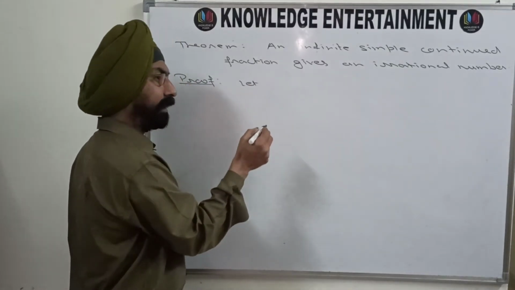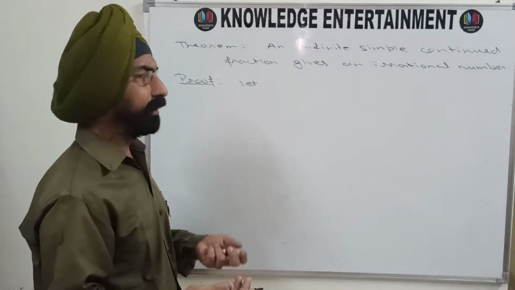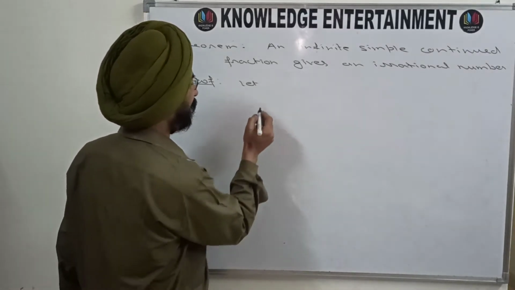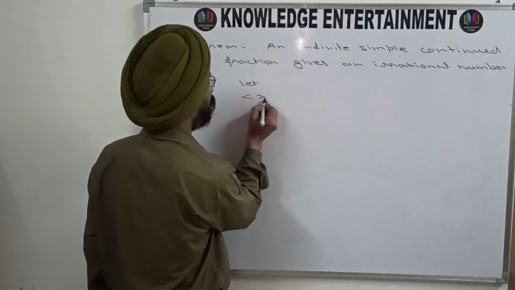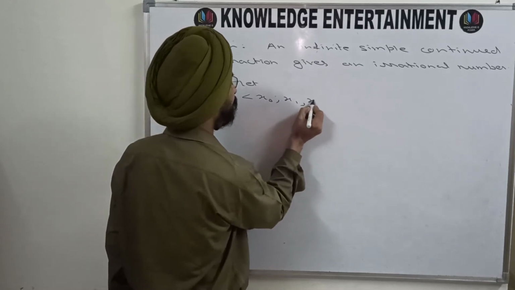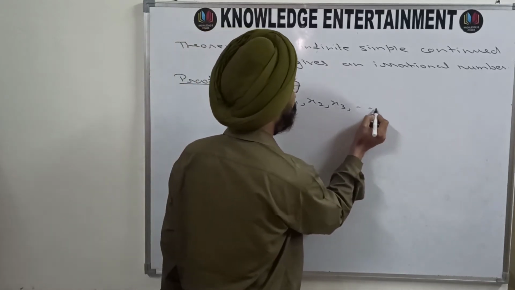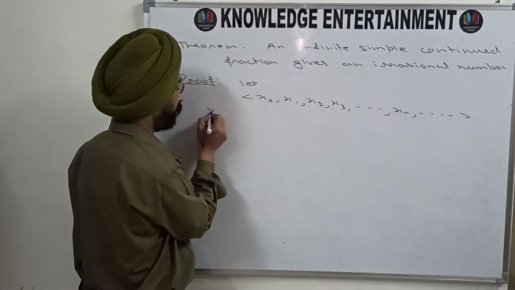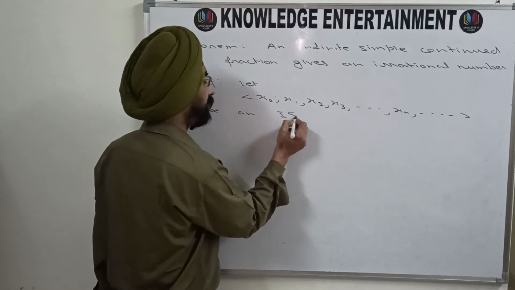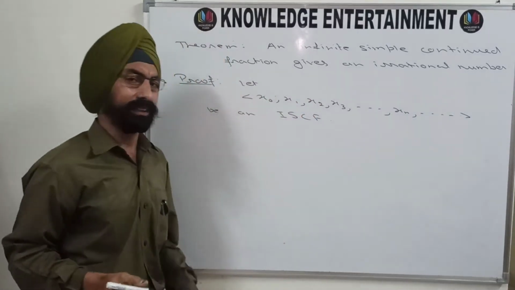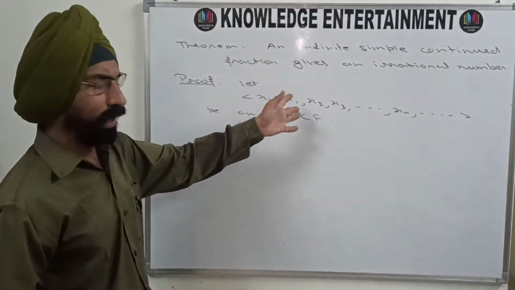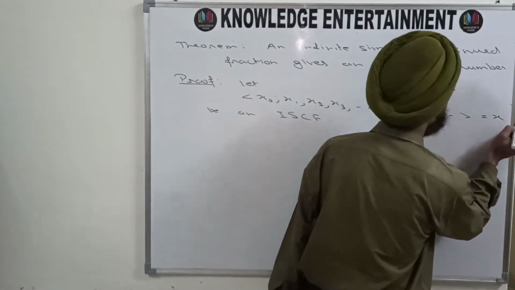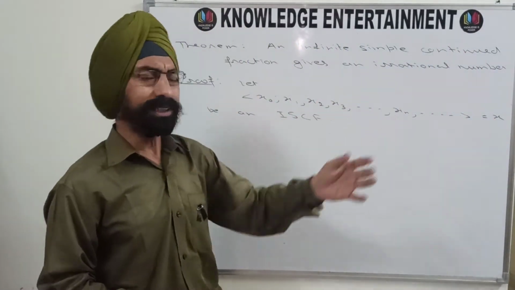Let there be some infinite simple continued fraction we will start with, and then we will show that. Let x naught, x1, x2, x3, xn, and so on, be an infinite simple continued fraction. Let the value of this simple continued fraction be x. Suppose that the value is x.